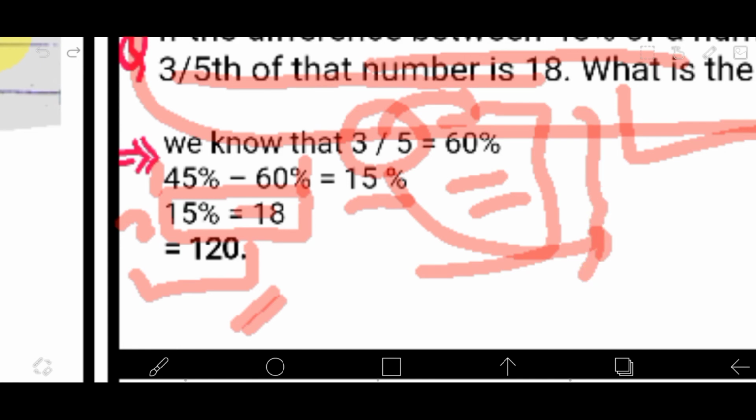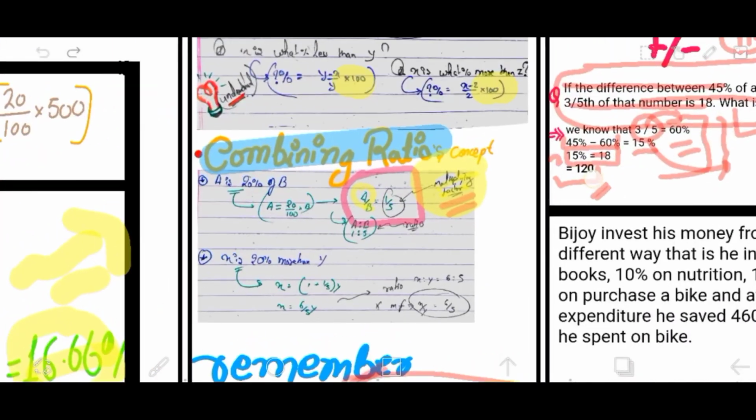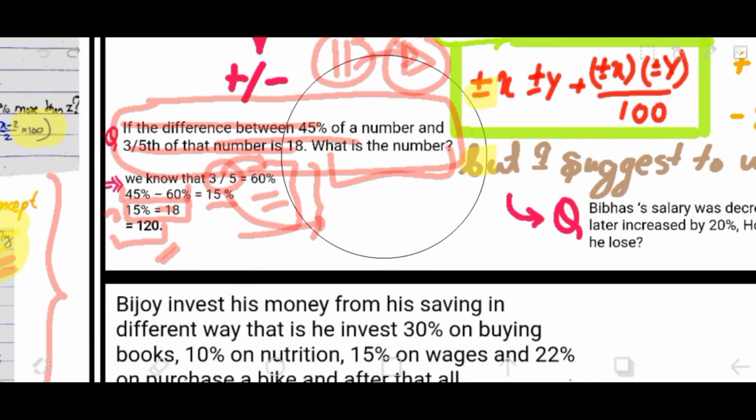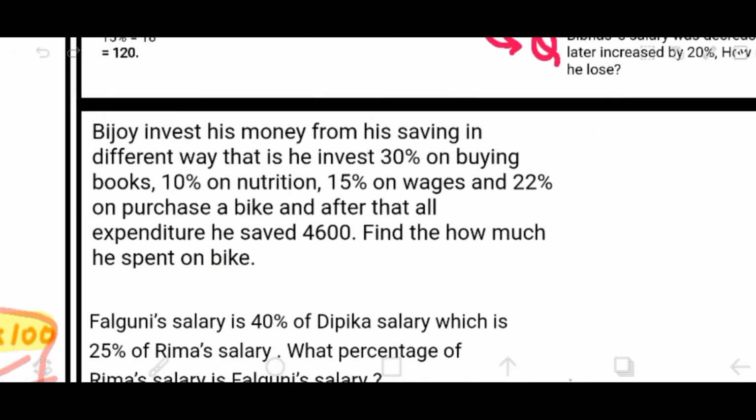I hope you're getting me, right? So it becomes that simple if you remember all these things, and the method of combining it with ratio. But yeah, you need to put various things in your head, as obviously you're going to face a competition. So you need to train your mind to adapt to all these things. So there are some more questions which will engage you with all these concepts and make you work.